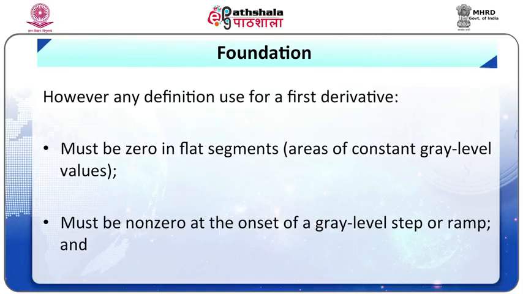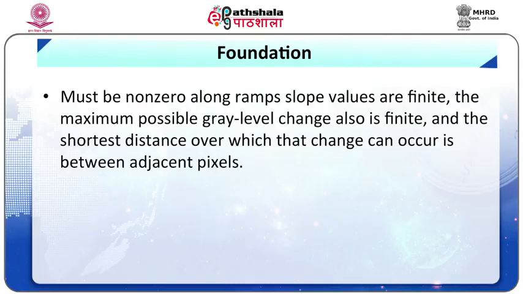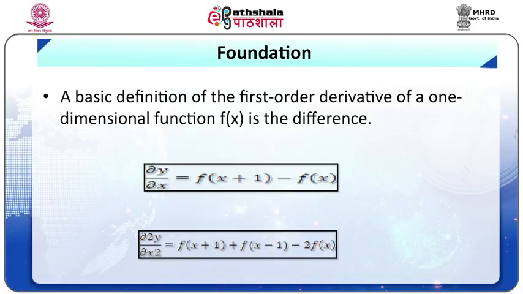gray level variation must be non-zero at the onset of a gray level step or ramp. And the third one is that it must be non-zero along ramp slopes. Values are finite. The maximum possible gray level change also is finite, and the shortest distance over which that change can occur is between adjacent pixels. A basic definition of the first order derivative of a one-dimensional function is given in the equation.